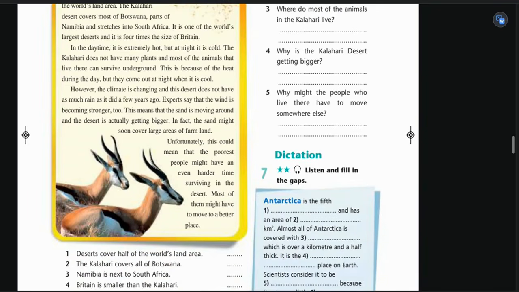However, the climate is changing and the desert doesn't have as much rain as it did a few years ago. Experts say that the wind is becoming stronger too. This means that the sand is moving and the desert is actually getting bigger. In fact, the sand might soon cover large areas of farmland. Unfortunately, this could mean that the poorest people might have an even harder time surviving in the desert. Most of them might have to move to a better place.